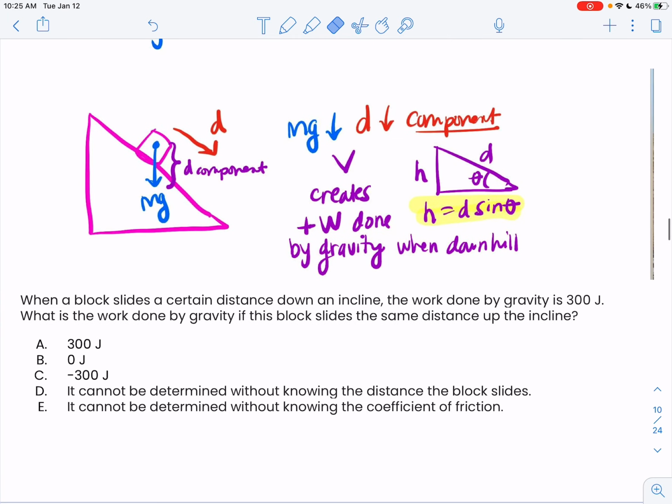Okay, if I'm thinking about something on an incline, it's kind of the same thing. But again, I only can count the part that is parallel. I can only count the parallel part. So if my gravity force is acting downward, okay, I have to only count the up and down distance, right? Because anything on the diagonal isn't going to matter. I have to just have that downward component.